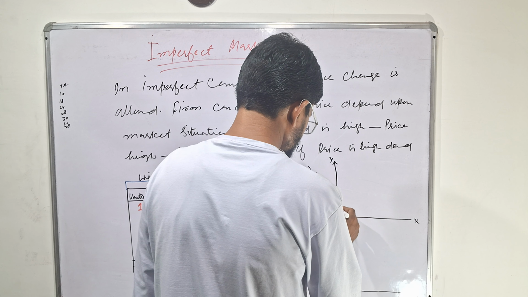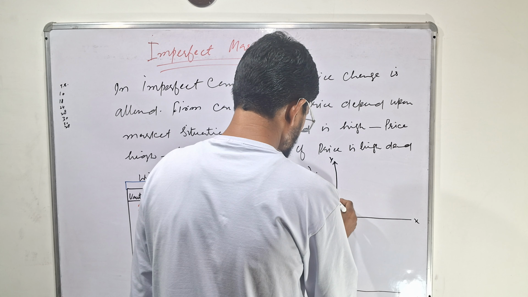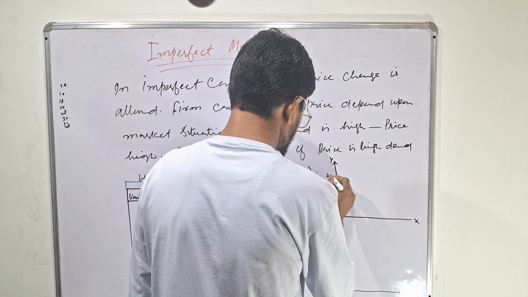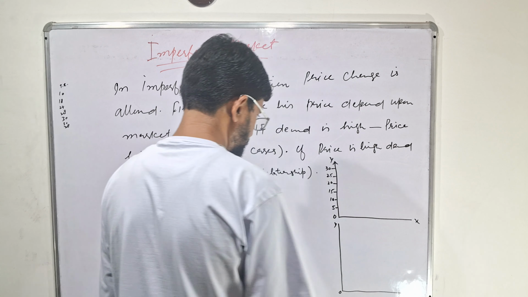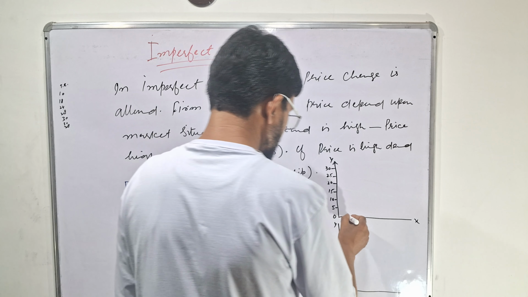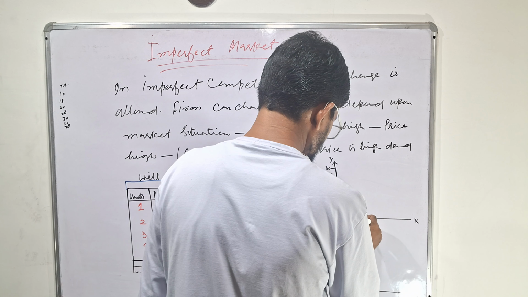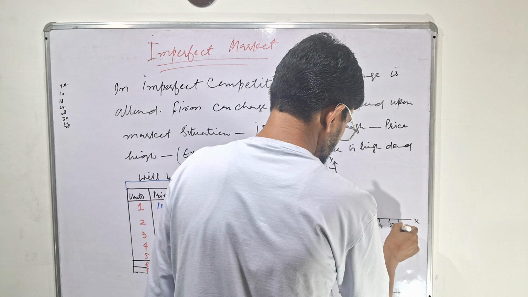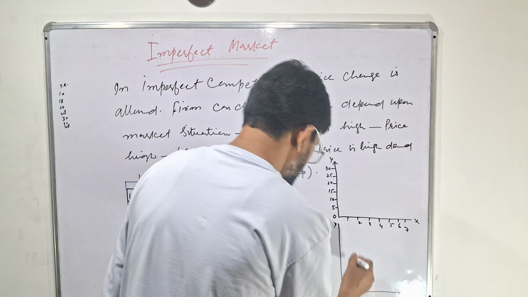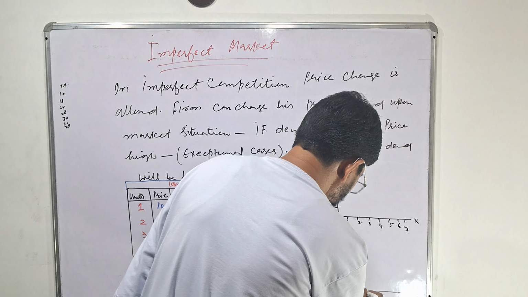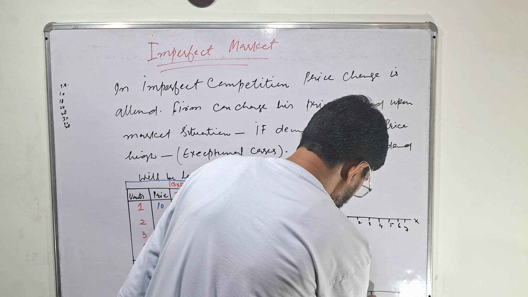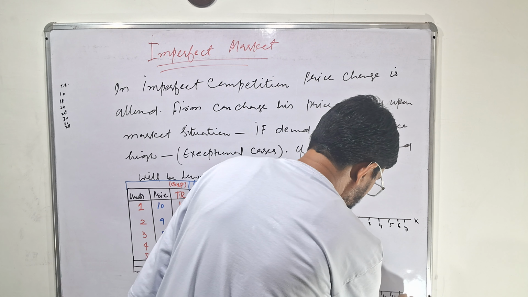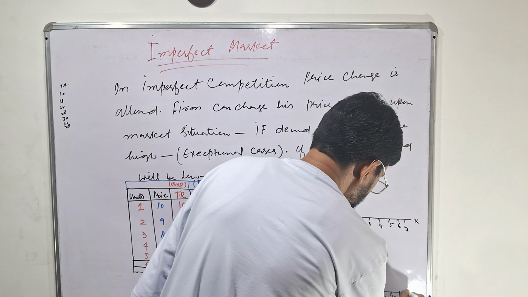I will draw this, 5, 10, 15, 20, 25, here will be 30. Here will be 1, 2, 3, 4, 5, 6, 7. Similarly, here will be 1, 2, 3, 4, 5, 6, here will be 7.